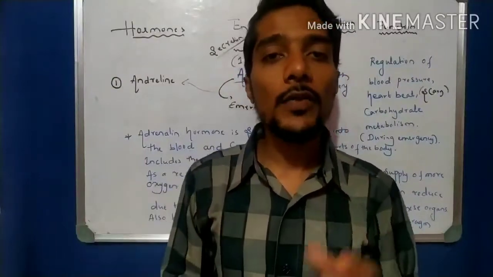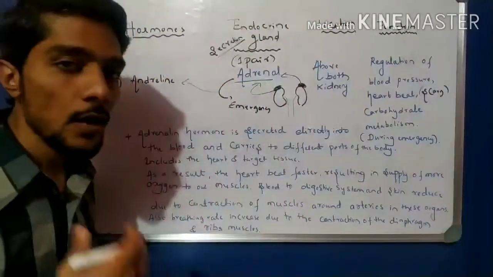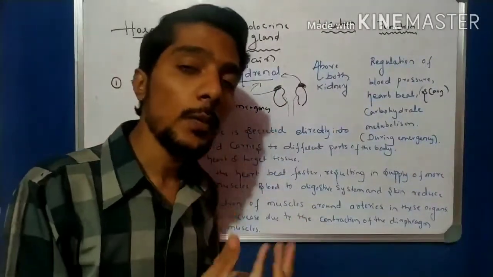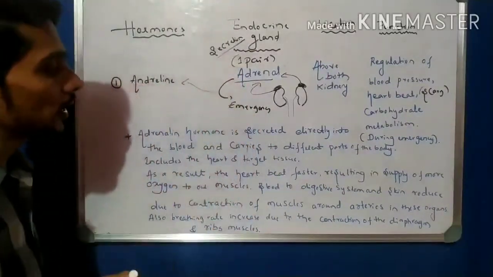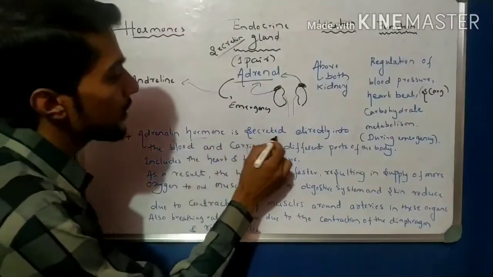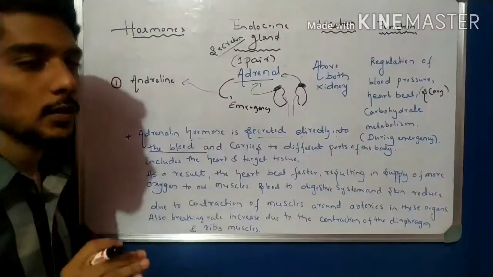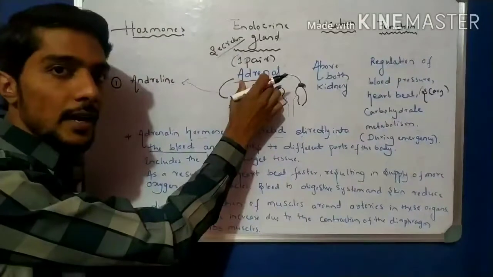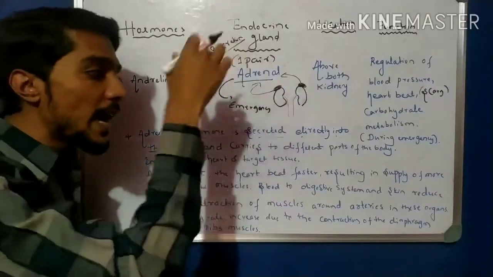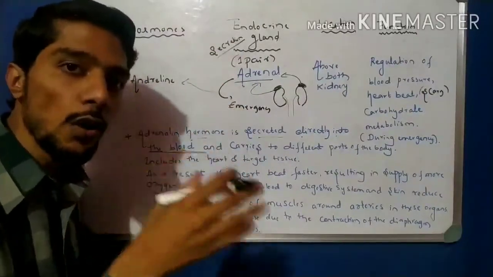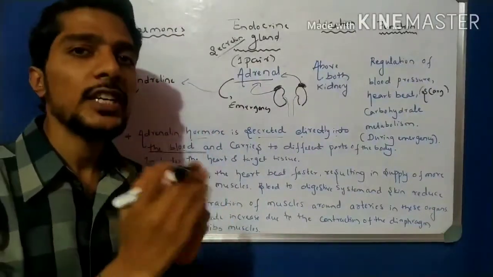What happens to the body when these hormones are produced and injected? That is very important. One question: what changes occur when the adrenaline hormone is injected into the body? The adrenaline hormone is secreted directly into the blood. The gland produces it during emergency and it is directly injected into the blood, with no tissue or organ in between. When it is injected into the blood, changes occur in the body.